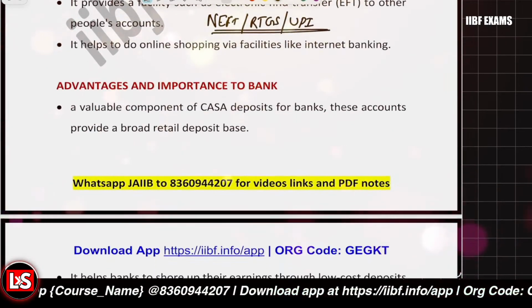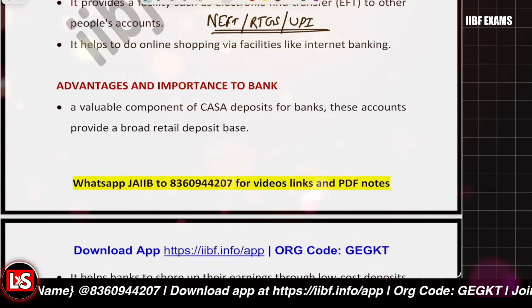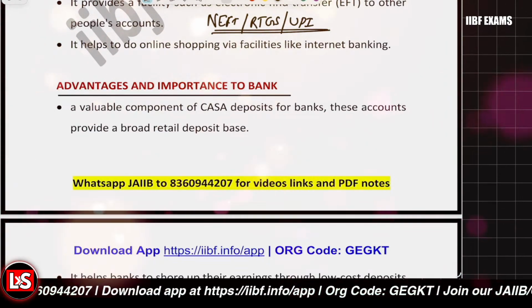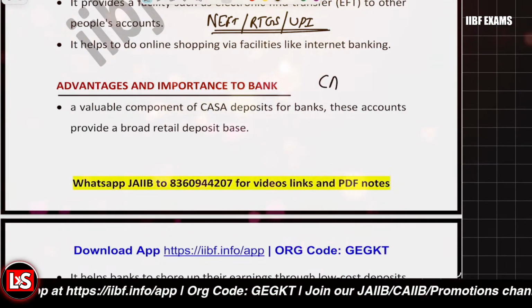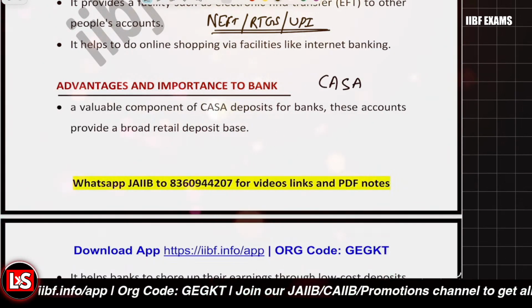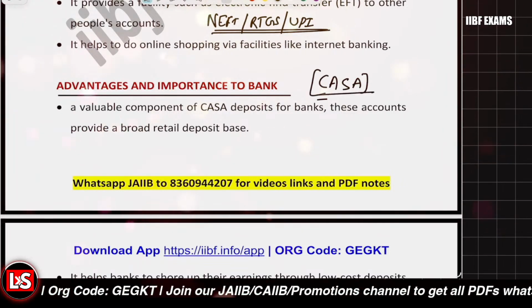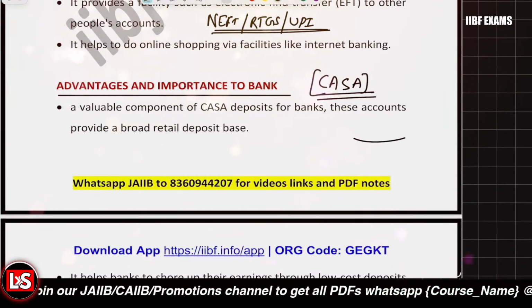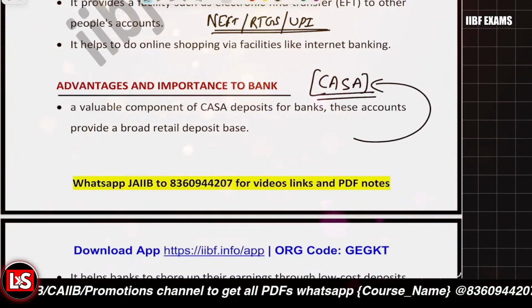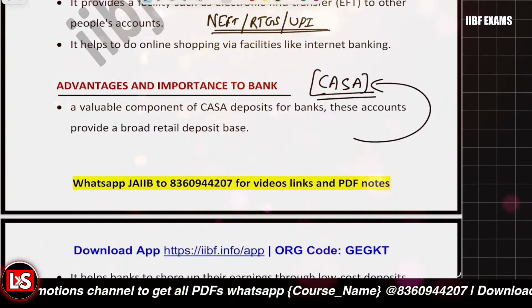Now, what are the advantages and importance to the bank? What is the advantage to the bank? Savings account balance is a part of CASA. CASA is basically said to be current account savings account balances. Why is this important to the bank? Why is the bank always after the CASA? Why does the bank want to mobilize the CASA?